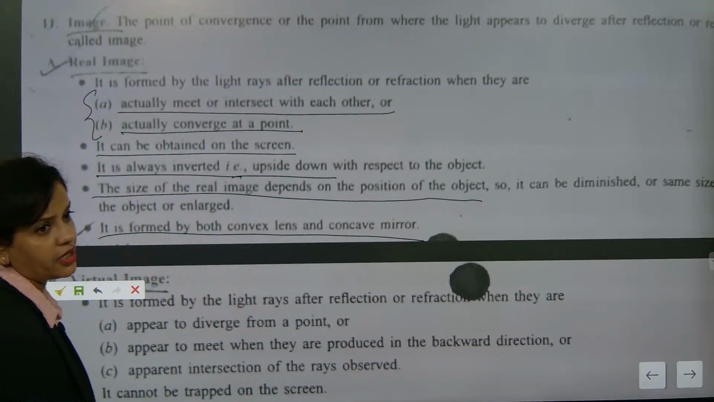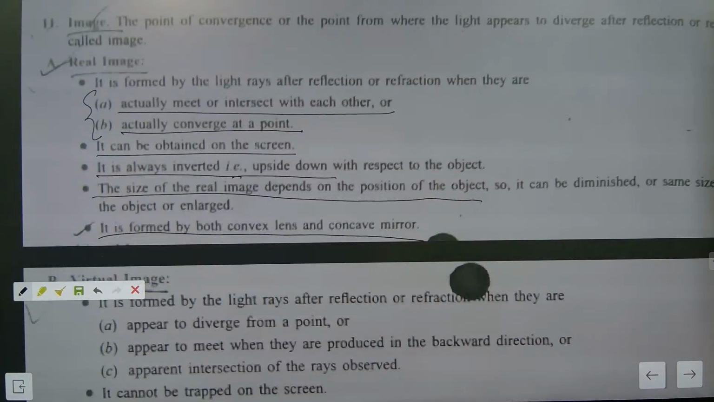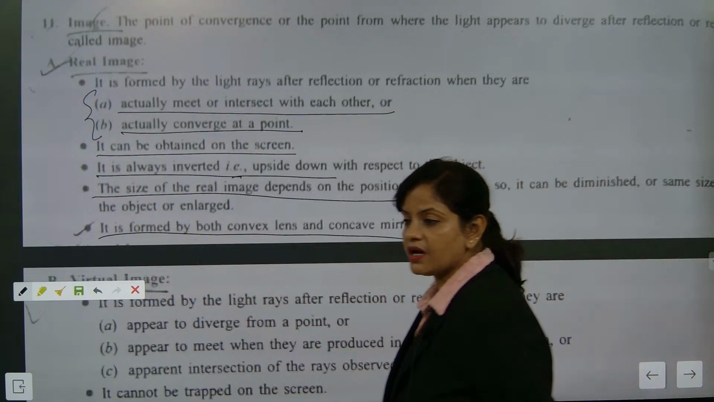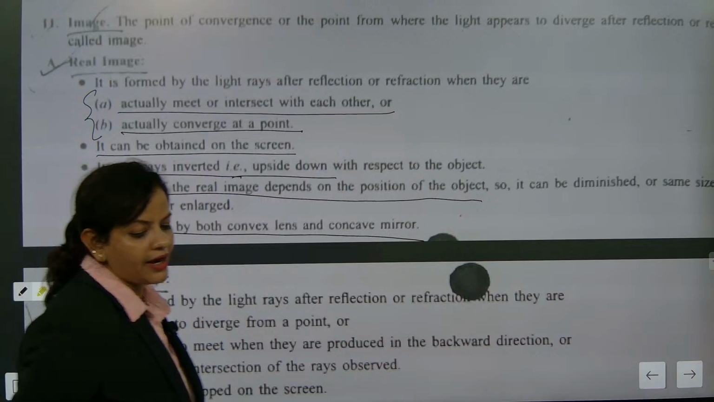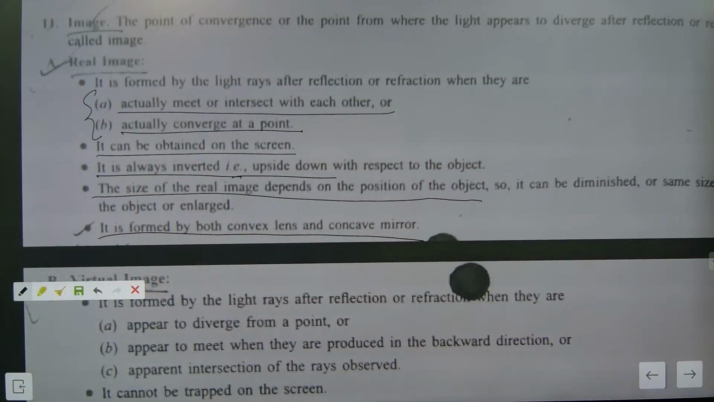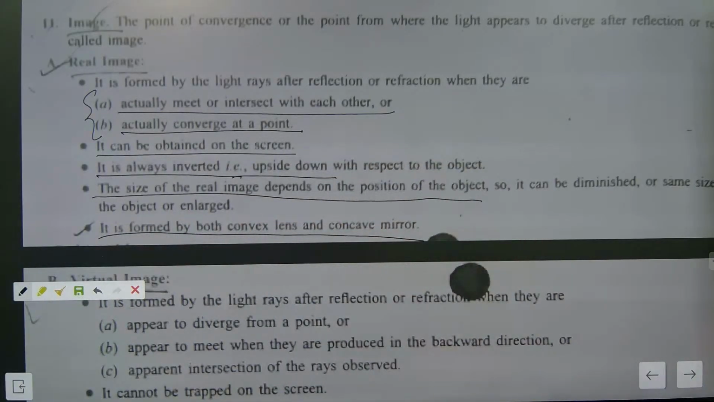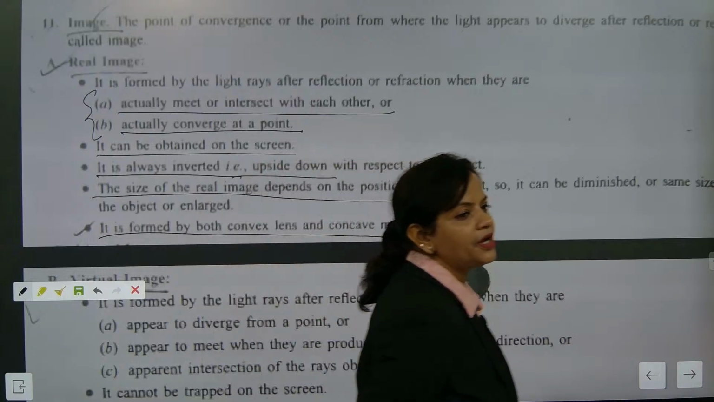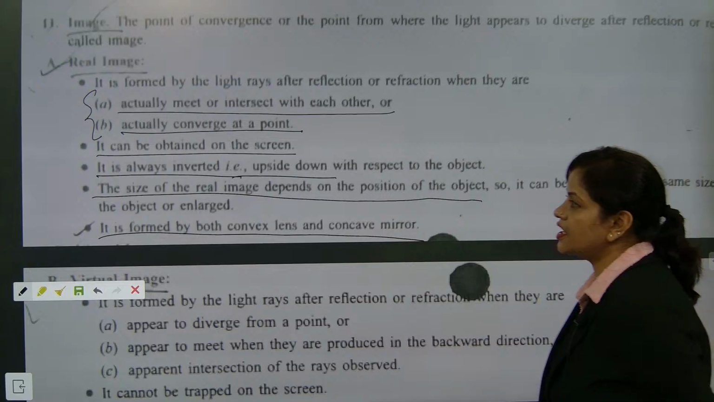Second, they are converging. Real images are always converging. They are known for their convergence. They converge at a point. Understood or not? Now, about it being obtained on a screen: if somebody asks whether real images are obtained on a screen or not, what is your answer? Yes, real images are obtained on a screen. This is the most important point.